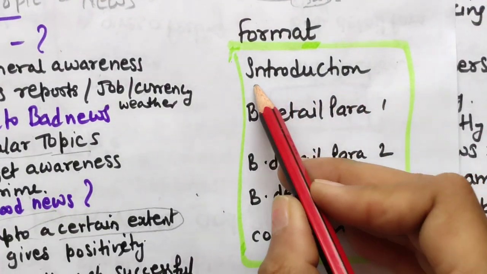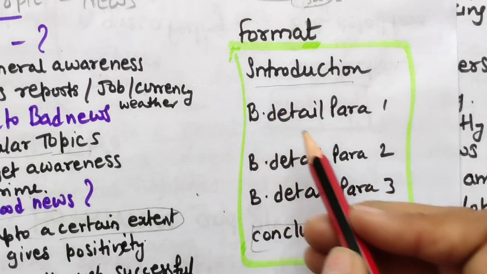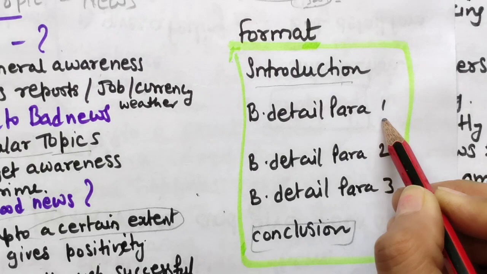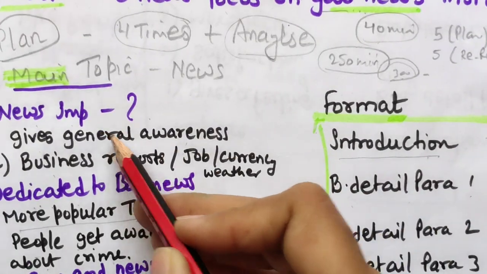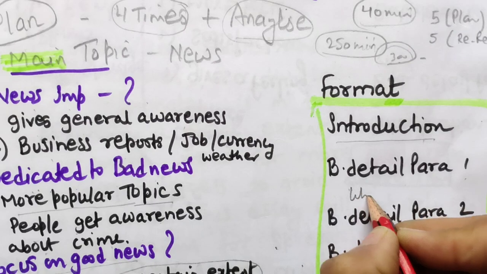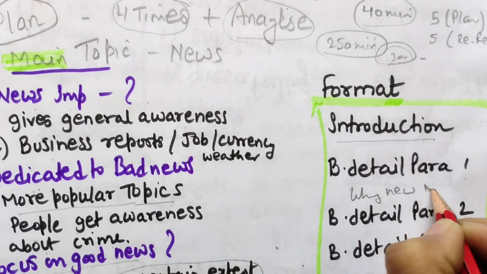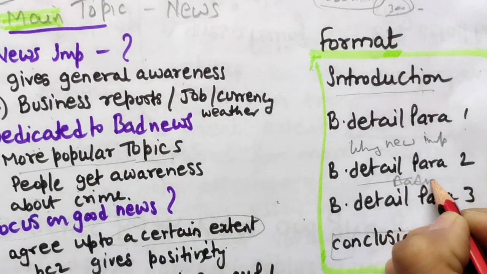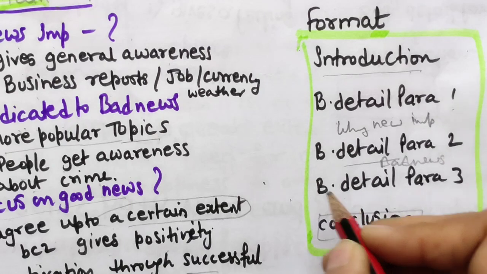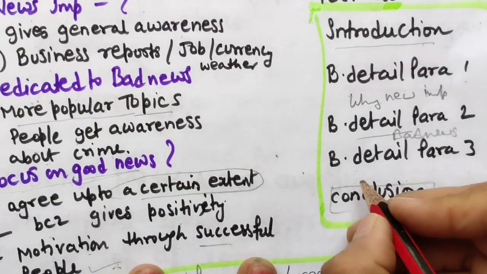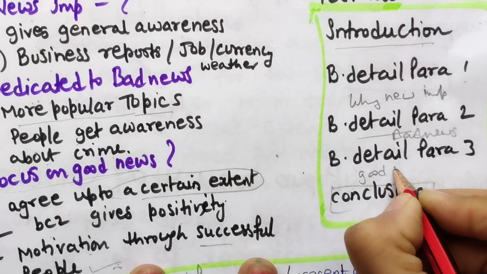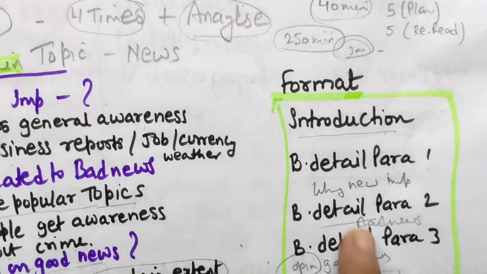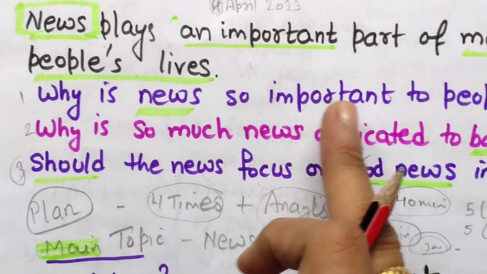So of course a simple introduction and conclusion will be there, and apart from these 2 paragraphs we will be having body detail paragraph number 1. Here we will be telling these reasons why news is important. Okay, means reasons. The second detail paragraph is dedicated to bad news related reasons we will discuss, and in the third body paragraph we will be discussing our opinion about good news. We want more good news. Okay, good news opinion. So this is the format. So decide the essay format according to the type of question they have asked you.